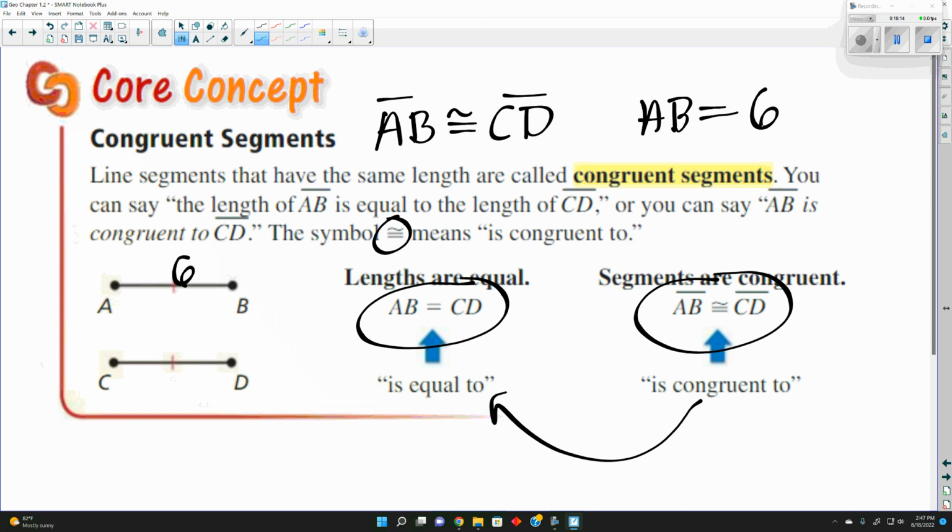If I say line segment AB, I'm talking about the line itself. Without the line, it's length. With the line, it's the segment. That's the main distinction between those two. So when we want to find the measure of a length, we don't need the line segment above it. If we're talking about the figure, that line segment AB and CD are congruent, then we need to include it, because we're talking about the figure itself, not its measure. I mean, we're talking fine details, but y'all see the difference between those two, yes?